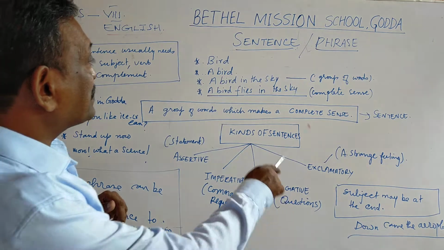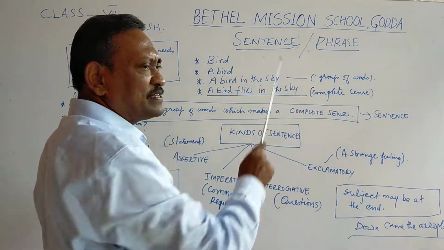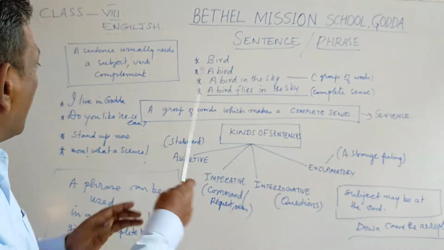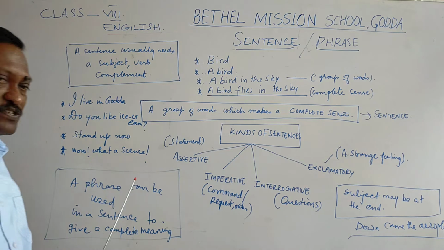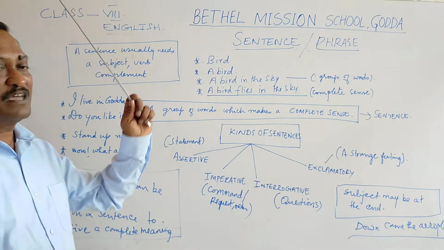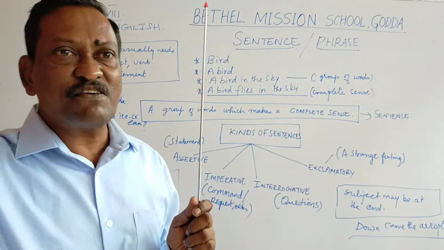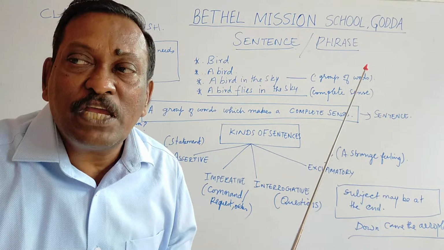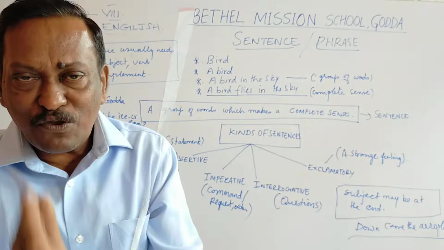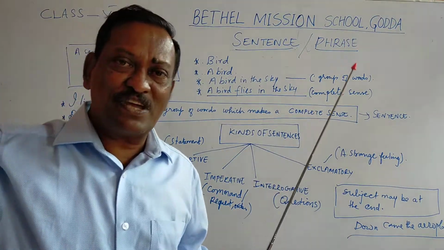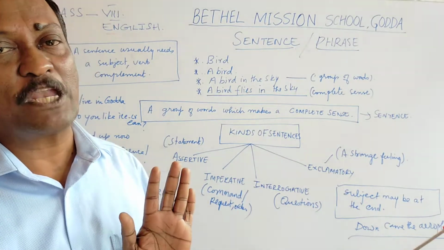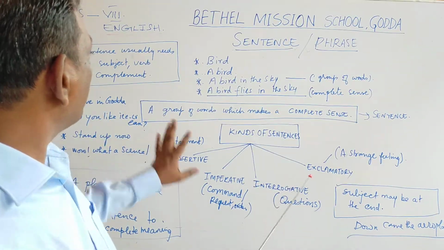And as you discuss the sentence, you must also know what a phrase is. A phrase is a group of words which do not make a complete sense. A phrase can be used in a sentence to give a complete meaning. For example, in the east. In the east is a phrase. But how does this phrase become meaningful? The sun rises in the east. So you put a subject and then a verb and then the phrase. So the phrase gets a complete meaning. Phrases by themselves do not make any complete meaning. I hope I have given you a clear picture.